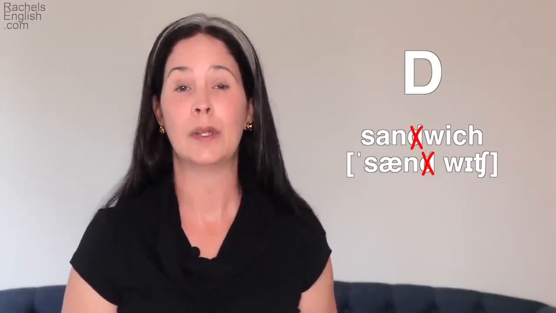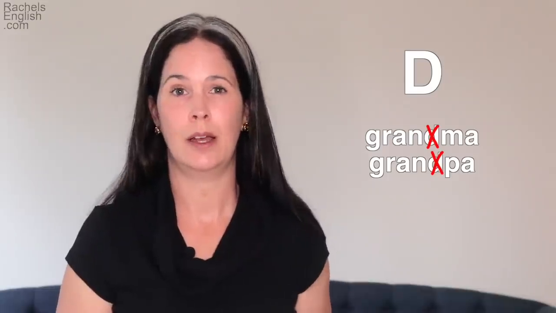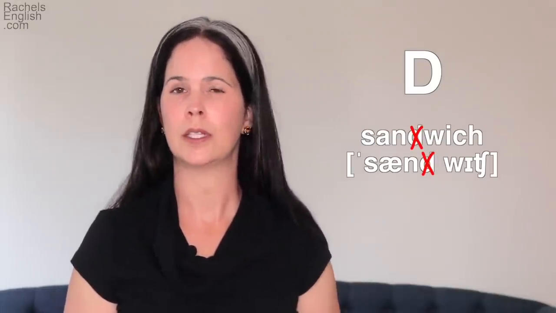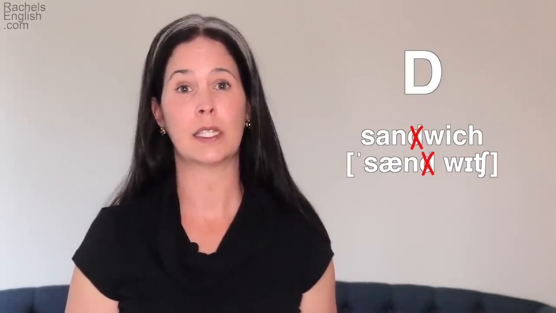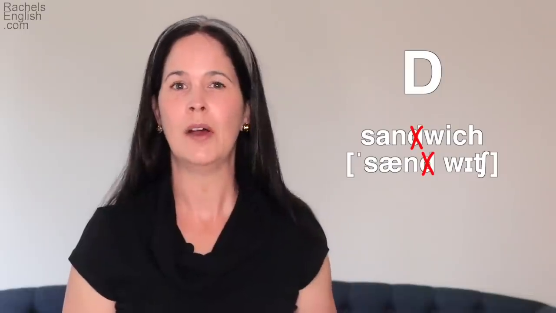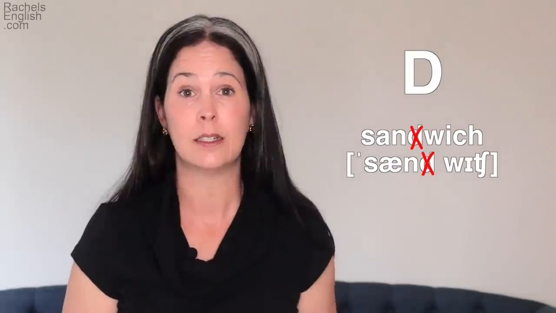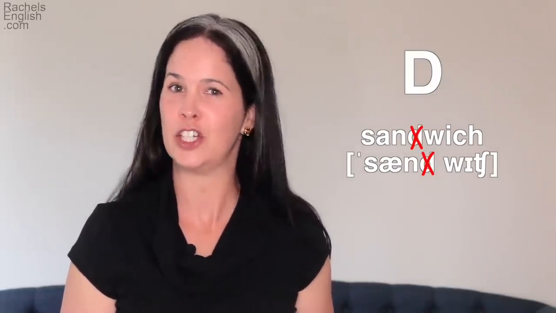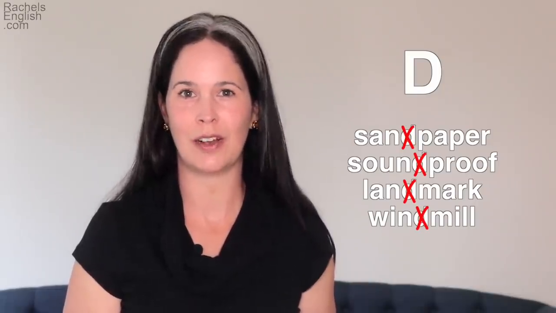It's not uncommon to drop the D after N, so that's what's happening in sandwich. Also, words with the silent D, grandma and grandpa. Now with sandwich, I talked about habit. In the dictionary, it says there is a D sound, but that's not our habit anymore. The thing about the D between two consonants is it's really common in our habit to drop that D, to make it silent, even if that's not what the dictionary says. This happens in words like sandpaper, soundproof, landmark, windmill. We drop the D because it's between two other consonants.